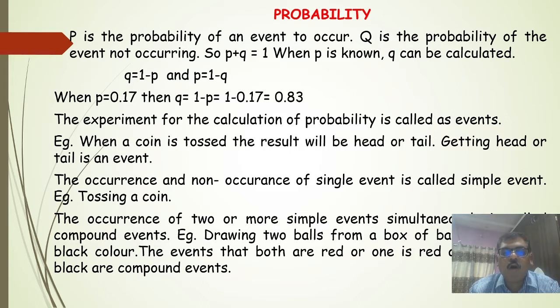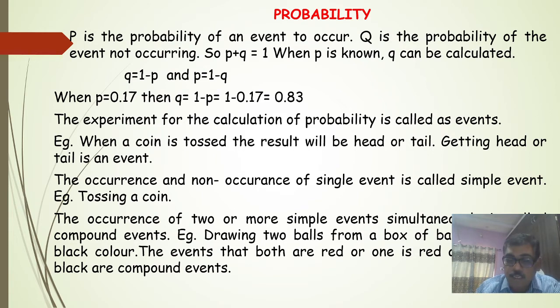The experiment for the calculation of probability is called an event. Example, when a coin is tossed, the result will be head or tail. Getting the head or tail is an event. The occurrence and non-occurrence of a single event is called a simple event. Example, tossing a coin. The occurrence of two or more simple events simultaneously is called compound events. If you are tossing two coins at a time, that is a compound event. Or drawing two balls from a box of red and black balls.